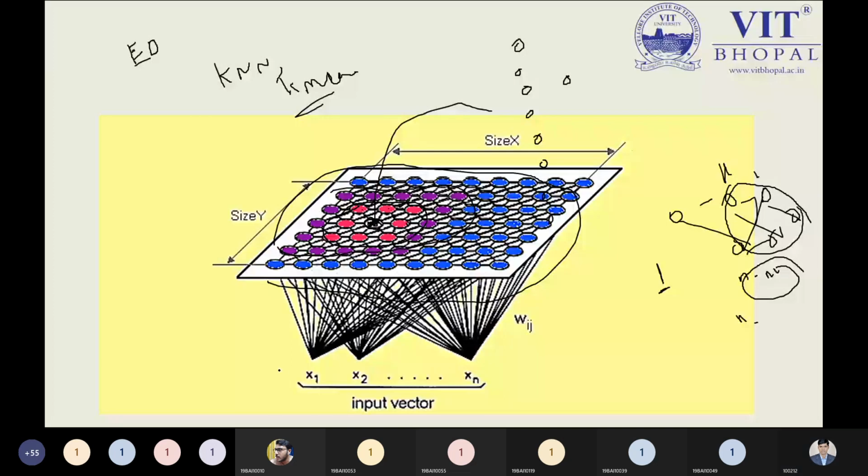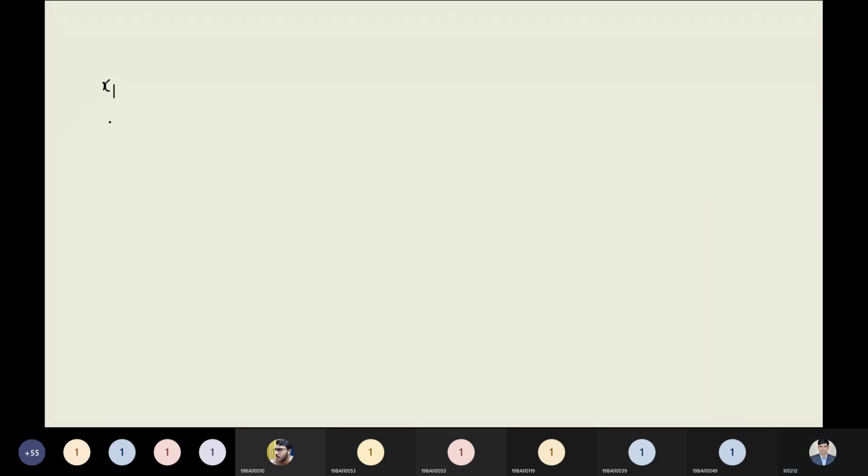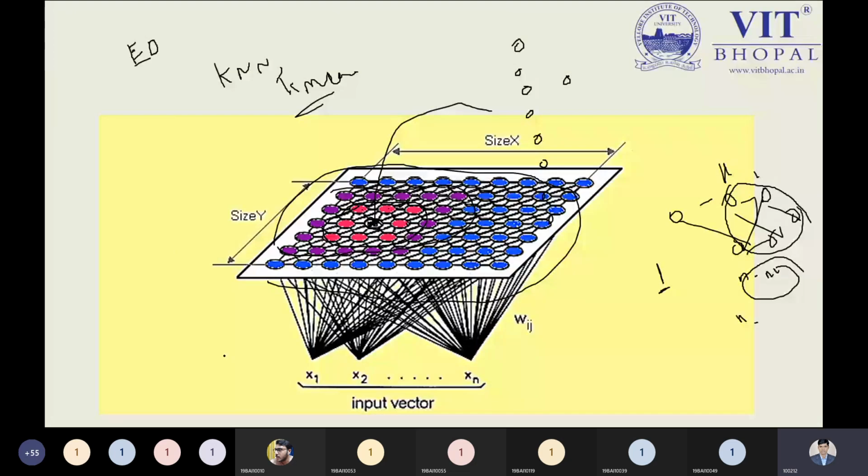See, x1, x2, and so on up to xn. Can I write like this one? From this diagram, can I write like this? Just tell me yes or no. Yes, sir. Okay. And if I choose blue color nodes, then I can take like this.